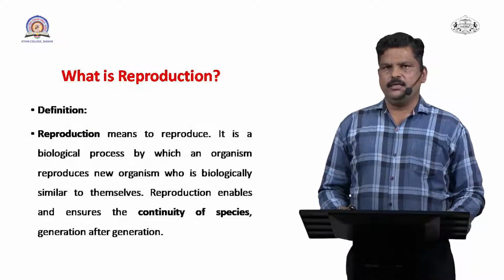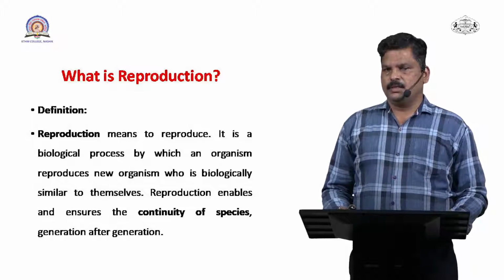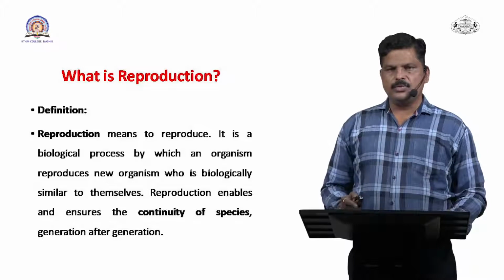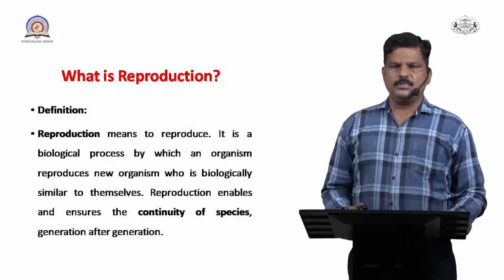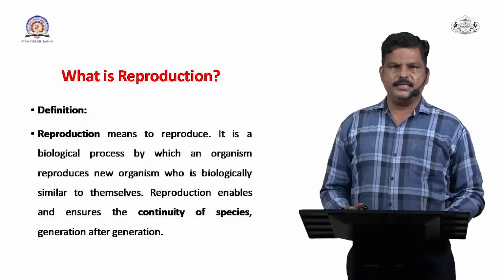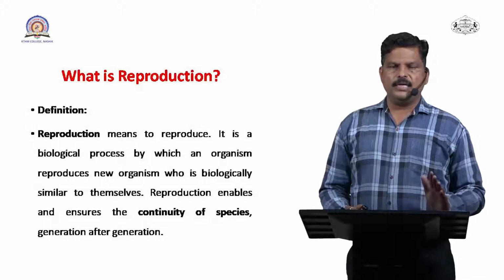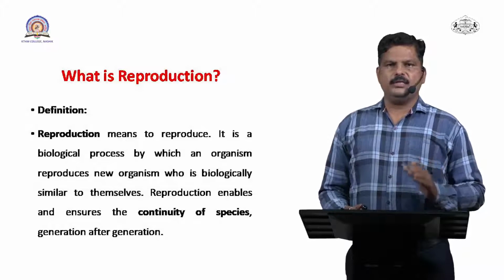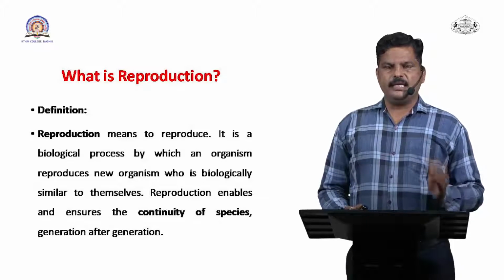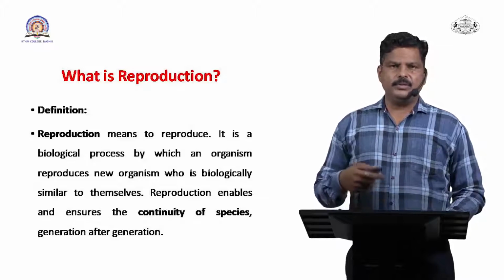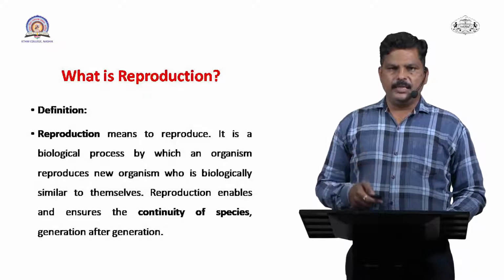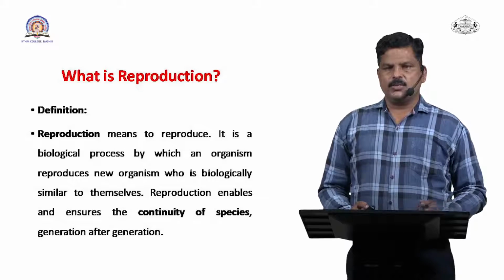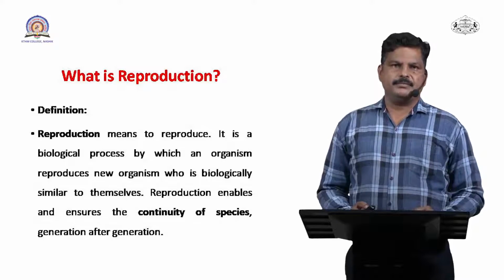So let us see what is reproduction. Reproduction is one of the most important physiological processes in all kinds of living organisms, because all living organisms want to keep their existence on the earth. So for keeping their existence on the earth, they want to reproduce. So what is the exact definition of reproduction?